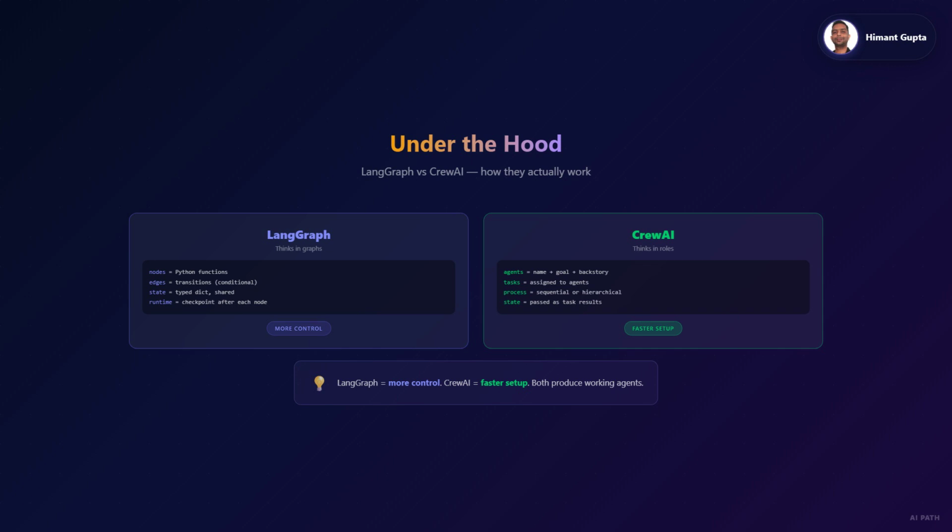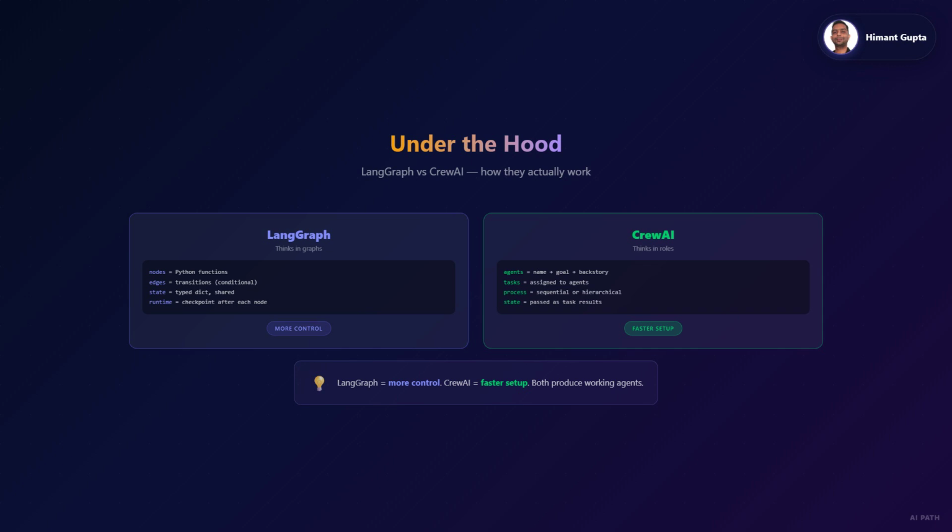LangGraph thinks in graphs. You define nodes, which are Python functions. You draw edges between them, this node leads to that node. Some edges are conditional. If the agent decided to search, go here. If it decided to answer, go there. State is a typed dictionary that every node can read and modify. And the runtime handles checkpointing. After each node, it saves the state, so if something crashes, it picks up where it left off.